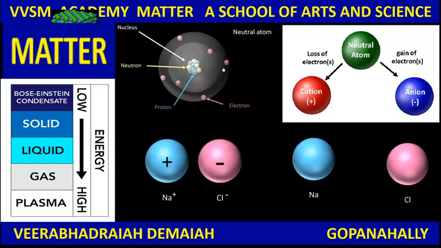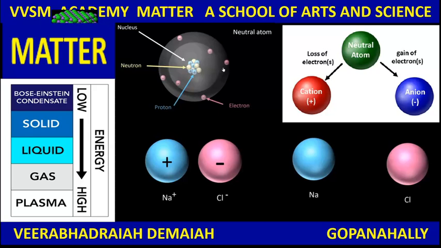What is an atom? Atom is the smallest particle of an element, you know that, and it is made up of cation and anion. What are those cations and anions? They are the energy particles or charged bodies. A neutral atom, if it loses electrons, becomes a cation. A neutral atom, if it gains electrons, becomes an anion. Cation and anion are nothing but charged ions, positive ions and negative ions.